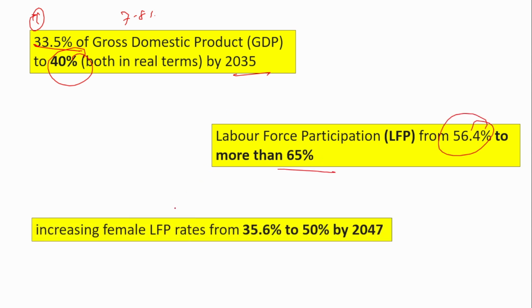Next is increasing the female labor force participation. We know that almost 50% of the population is men and half is women. So female participation is very, very important in order to become a high income country. So increasing the female labor force participation rate from 35.6% to 50% by 2047.